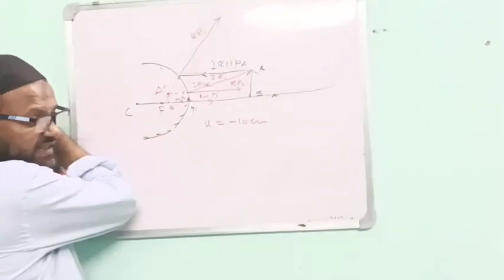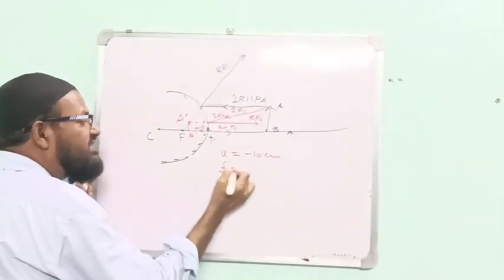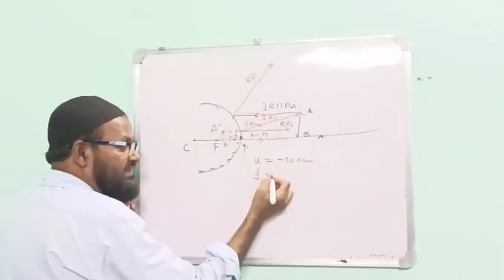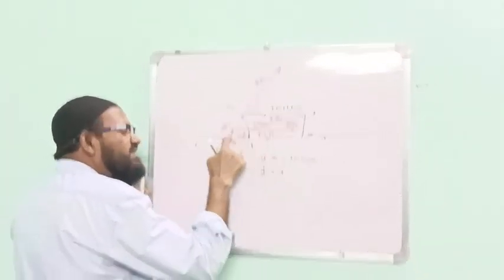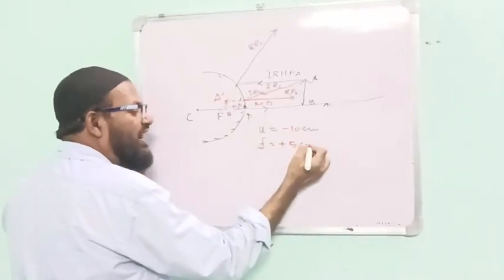For F, this is a convex mirror, here is the mistake, so F is positive: this is the measurement direction and this is the incident ray direction, 5 centimeter.